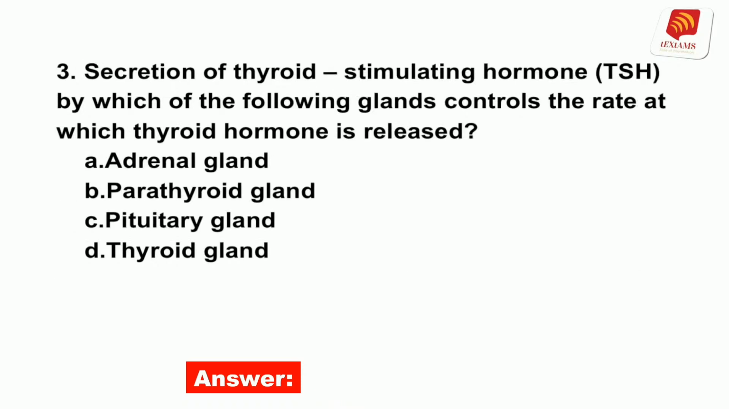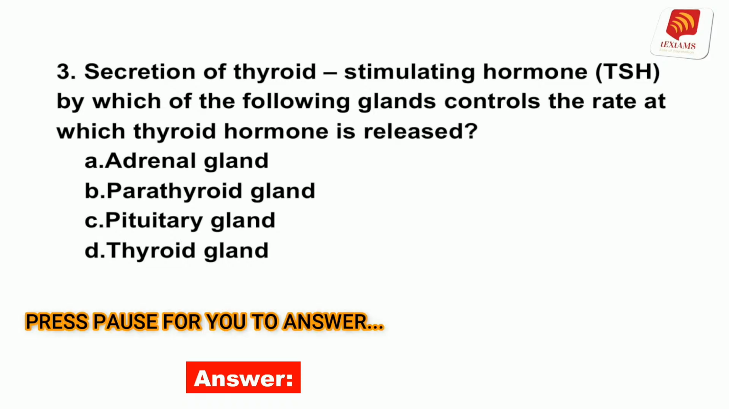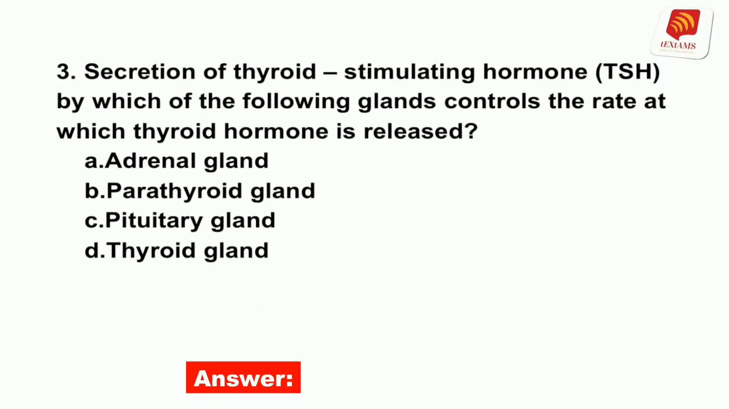Number 3. Secretion of thyroid-stimulating hormone, TSH, by which of the following glands controls the rate at which thyroid hormone is released? A. Adrenal gland. B. Parathyroid gland. C. Pituitary gland. D. Thyroid gland. The answer is C. By secretion of TSH, the anterior pituitary gland controls the rate of thyroid hormone released.